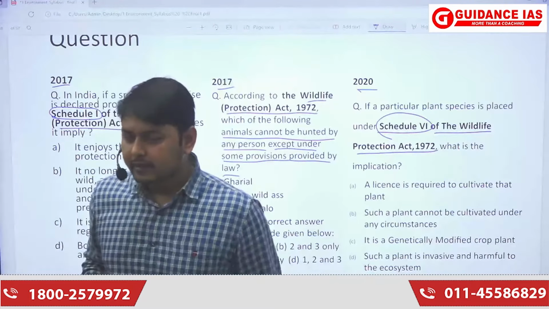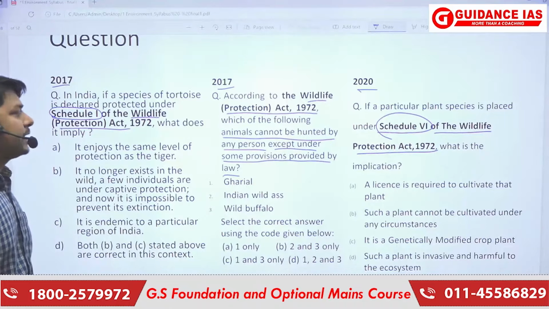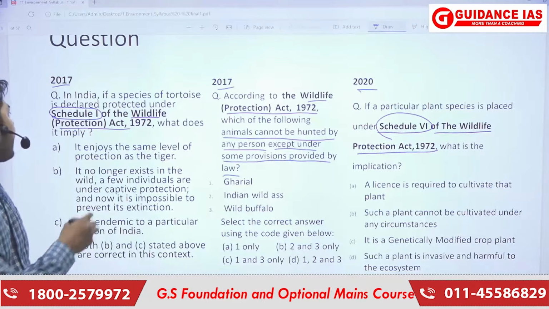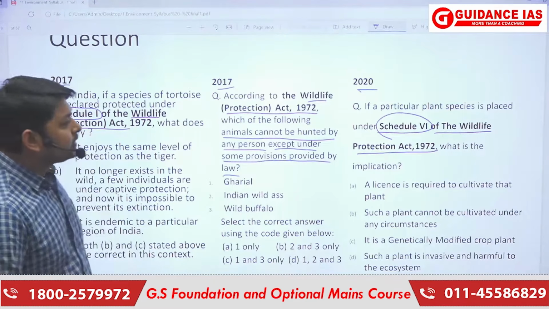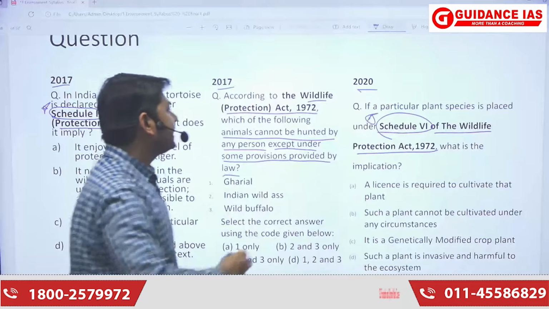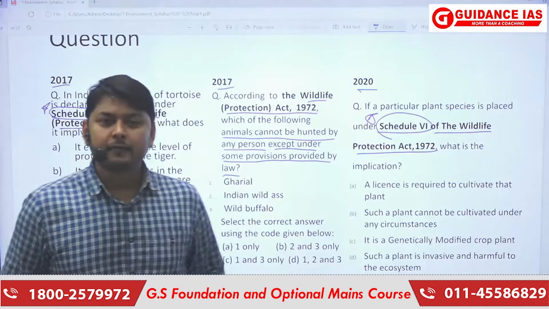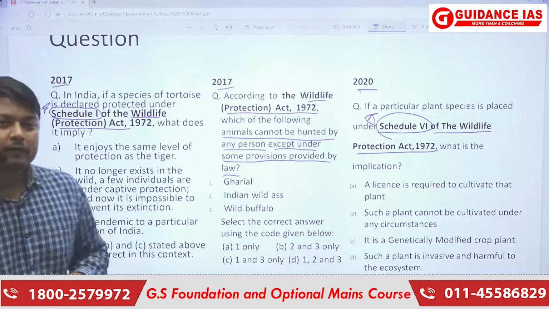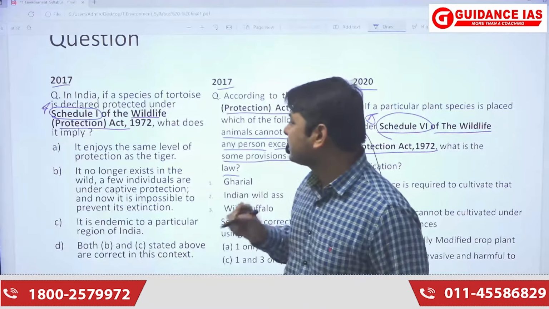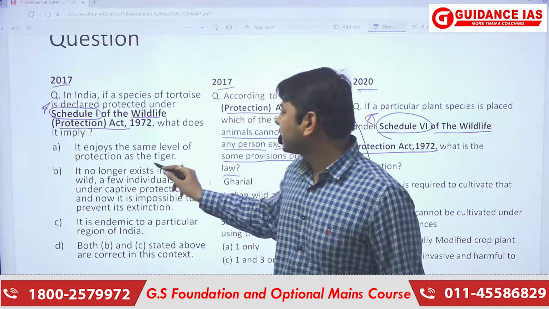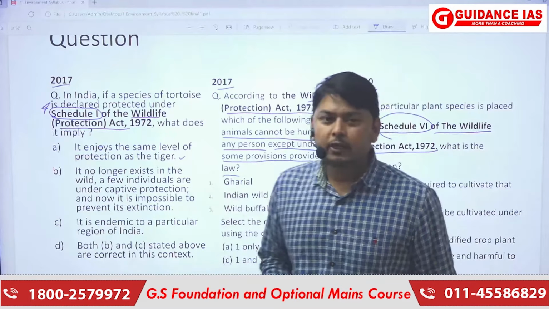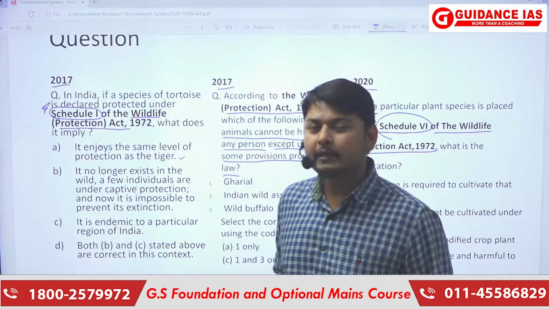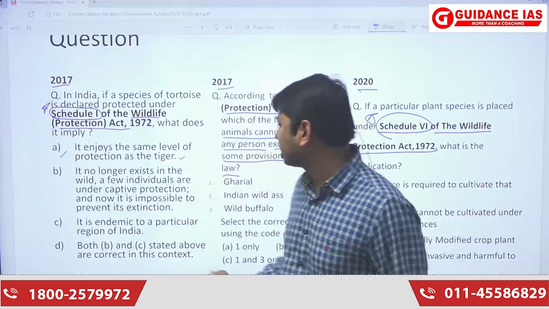So in these three questions we can find one similarity, that the same topic, the Wildlife Protection Act 1972, is based on three different conditions. Two times it has asked about Schedule 1 and Schedule 6, and one time it is asking about the content of the schedule, that which animal can be hunted or cannot be hunted on the basis of this act. So we will see the statements of the question. The first statement says, it enjoys the same level of protection as the tiger. Okay, if the tiger is kept in Schedule 1, then any animal which is kept in Schedule 1 will enjoy the same status. So this statement is correct.